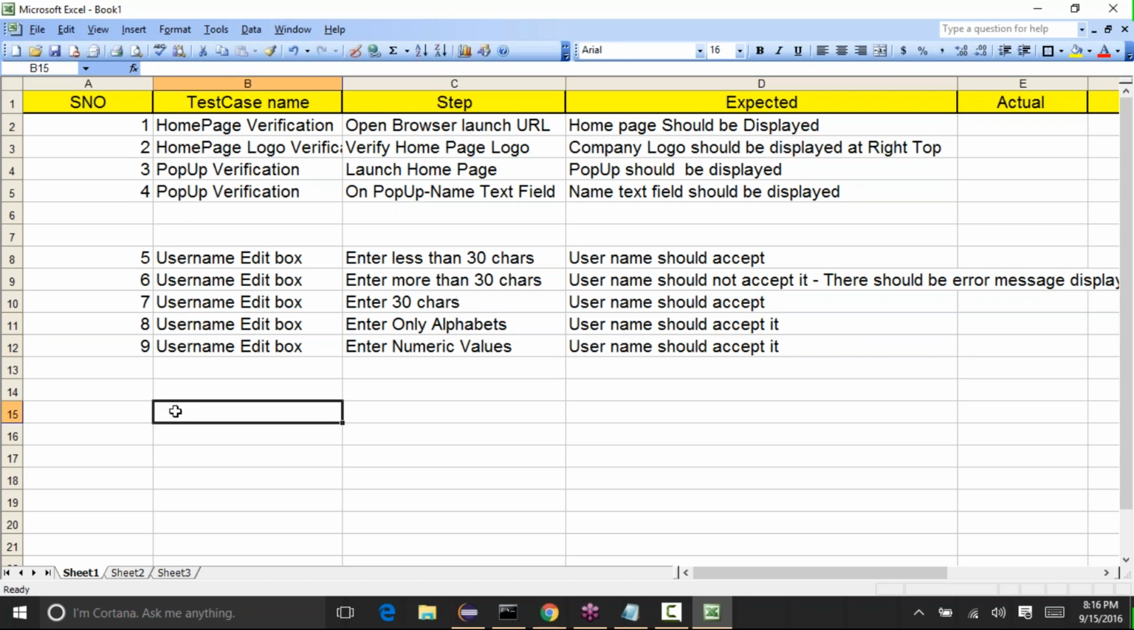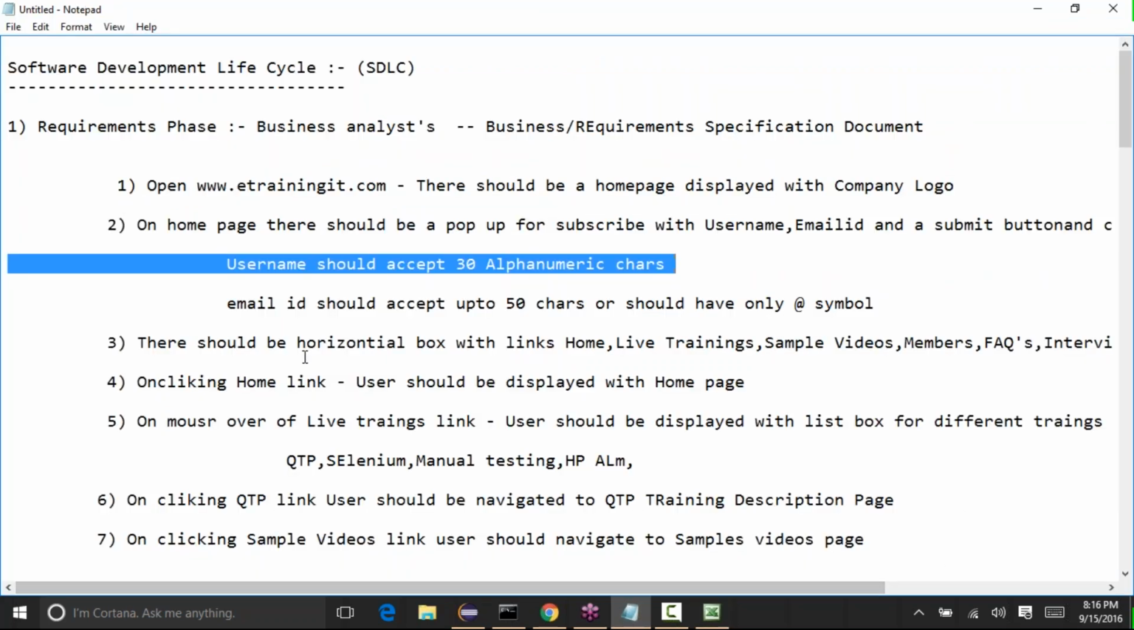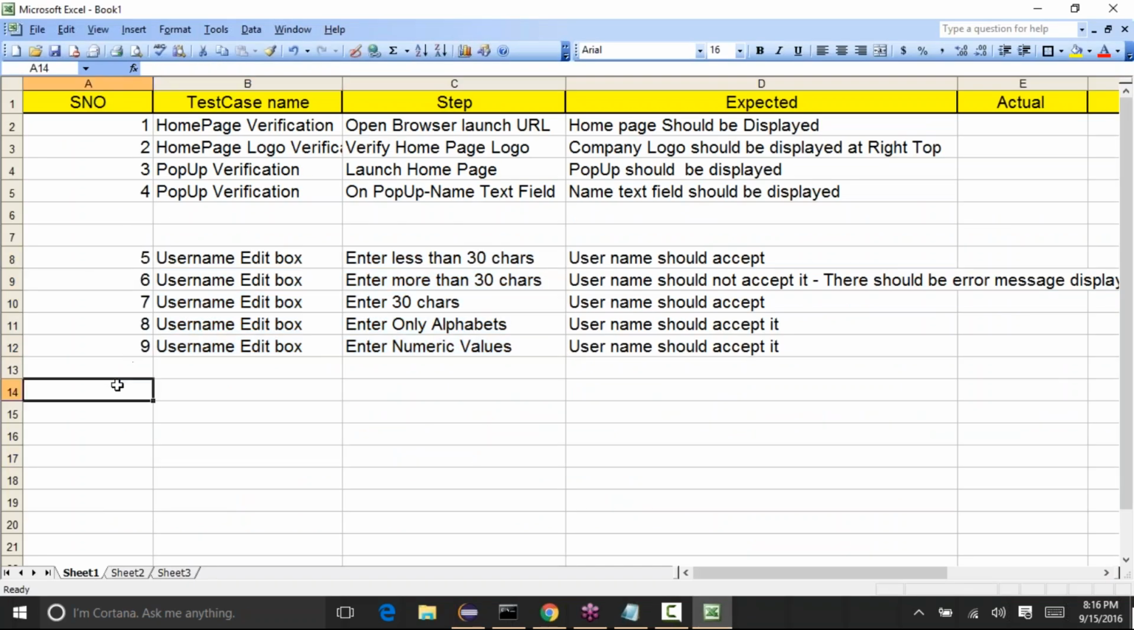And one requirement can have multiple test cases also. See, only for one requirement we have written almost 5 test cases. So it can be one to many, like this. Okay, and let's say functionality one. Let's say on clicking home link, user should be displayed with home page. Or let's say on clicking QTP, user should be navigated to the QTP training page. So the test case can be something like this.